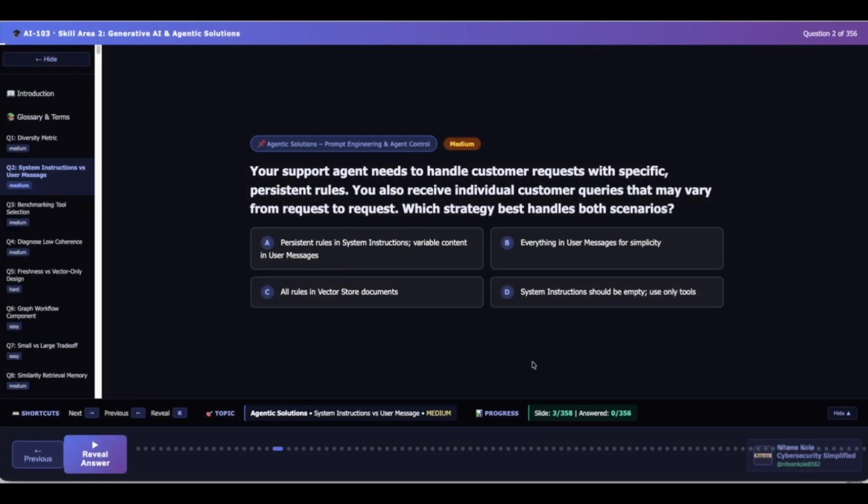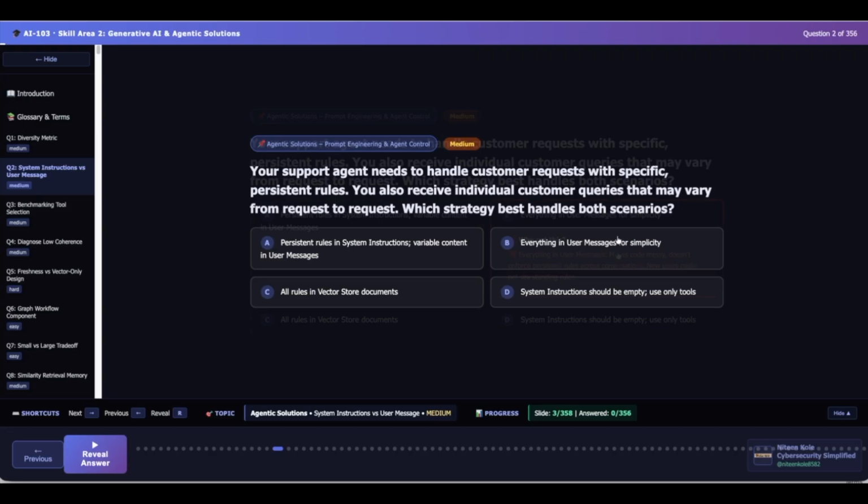Now let's look at today's question. Your support agent needs to handle customer requests with specific persistent rules. You also receive individual customer queries that may vary from request to request. Which strategy best handles both scenarios? Options are: A. Persistent rules in system instructions, variable content in user messages. B. Everything in user messages for simplicity. C. All rules in vector store documents. D. System instructions should be empty, use only tools.